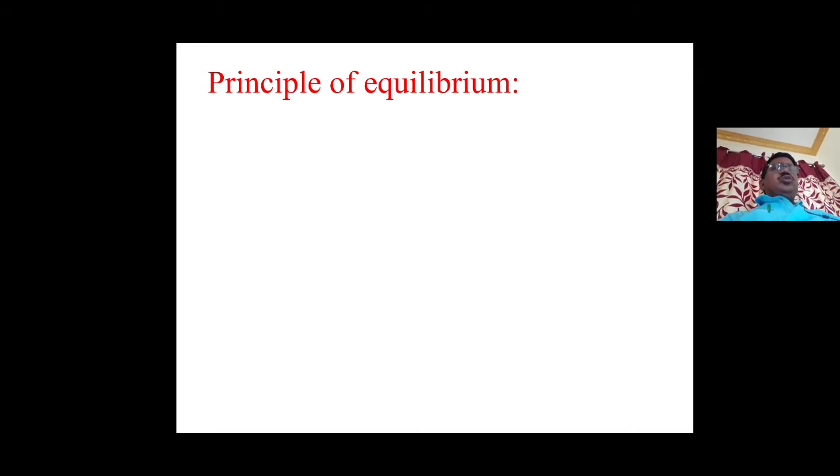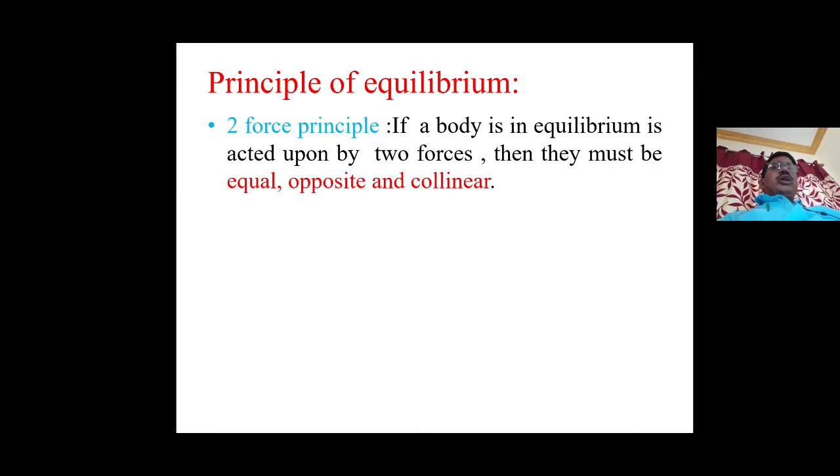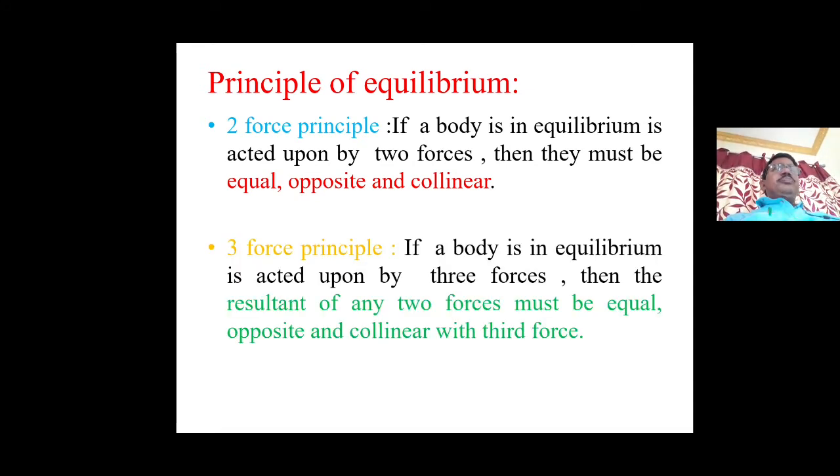First one is the two force principle. If a body in equilibrium is acted upon by two forces, then they must be equal, opposite and collinear. Two forces are acting on any body. The body is in equilibrium only when the two forces are equal, opposite and collinear. Then only that body will be under equilibrium.